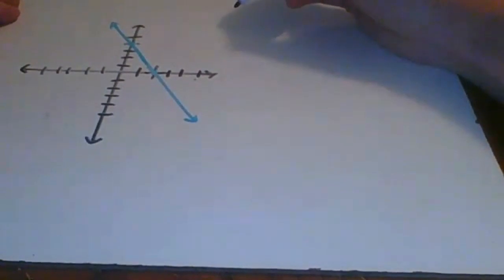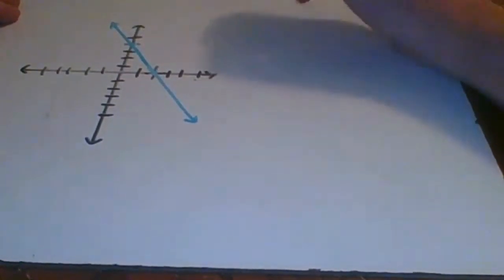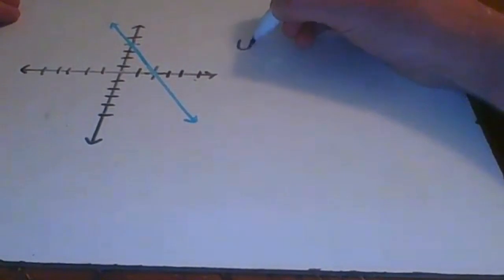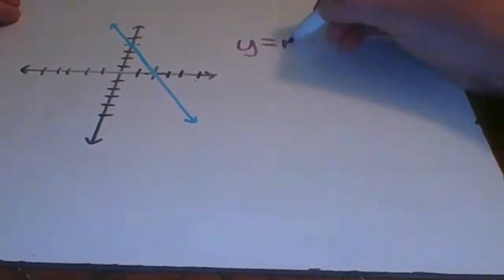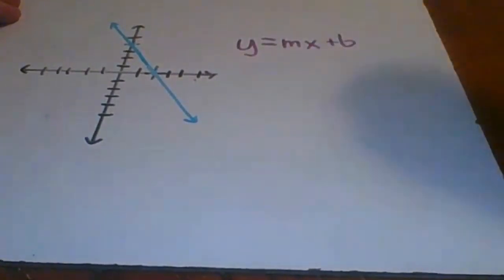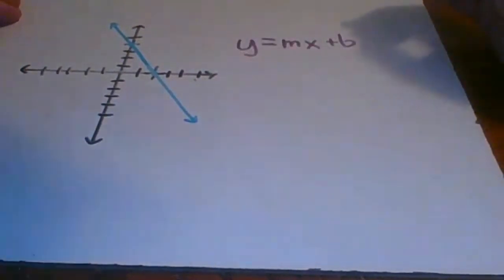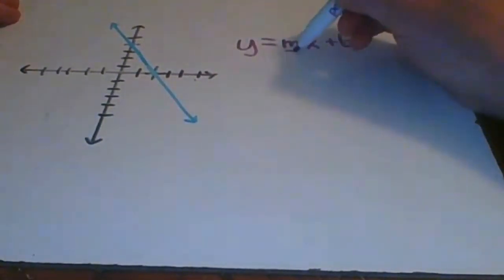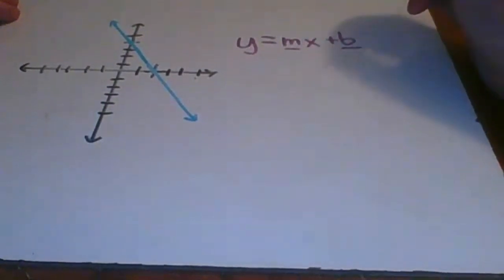Okay. As you see, we have a line on a graph. What we're going to do is write out the slope-intercept form. And what does the formula start with whenever we write this equation? Y. It's mx plus b. We need to figure out what these letters mean.